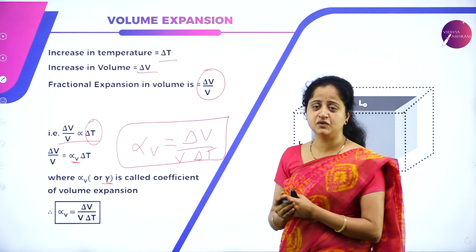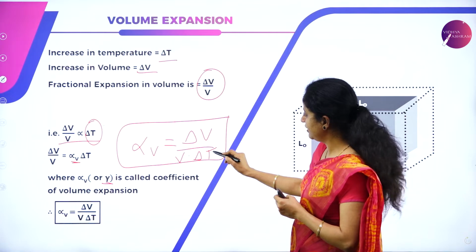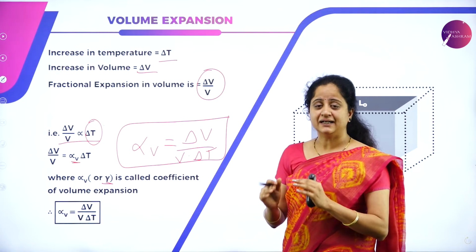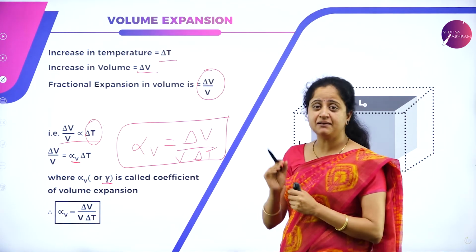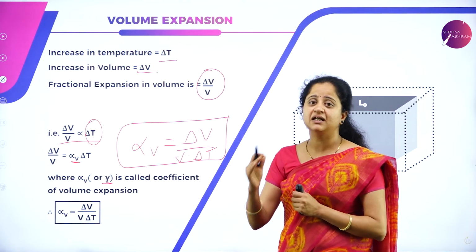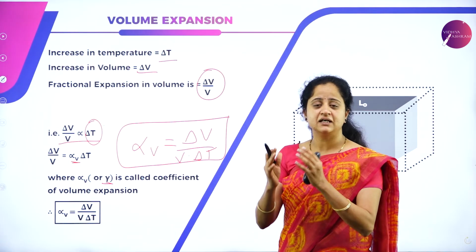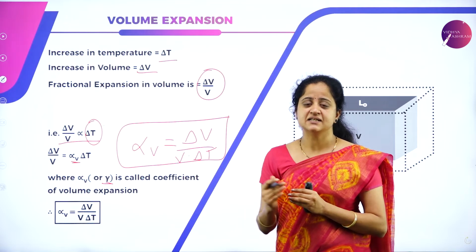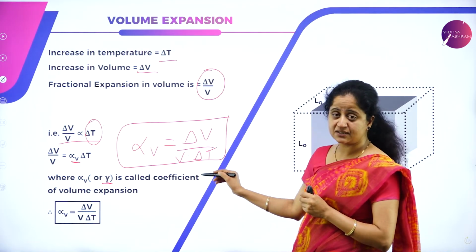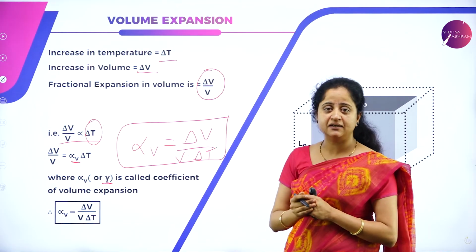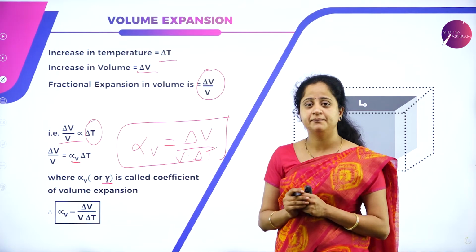The SI units of both these terms will get cancelled, and we remain with delta T. Delta T's SI unit is the temperature's SI unit, which is Kelvin if we take it on the Kelvin scale. If it is taken on the Celsius scale, it is degree Celsius. So when it gets transposed to the numerator, it will be per degree Celsius or per Kelvin.